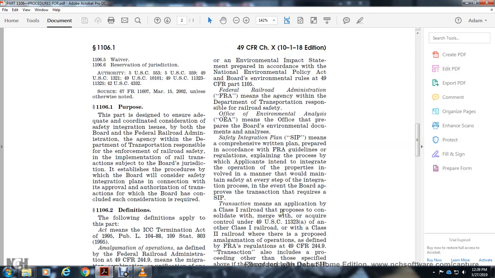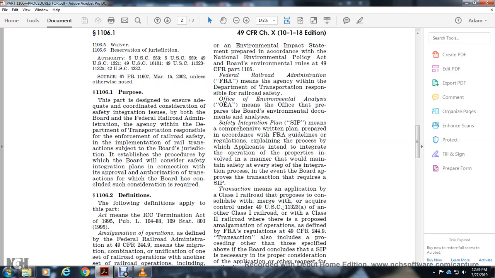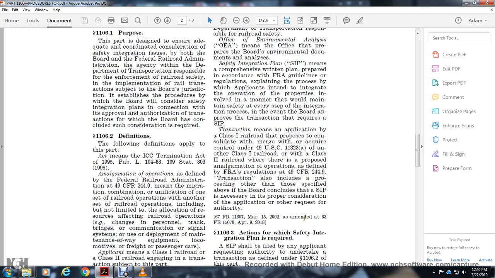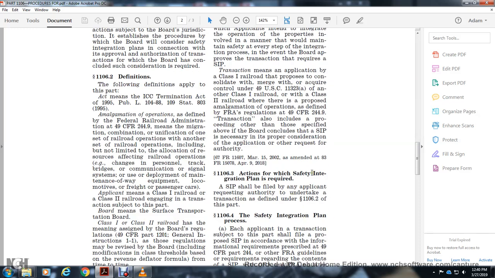A transaction may be an application by a Class I railroad to consolidate, merge, acquire, or control, under Title 49 CFR 11323(a), another Class I railroad or a Class II railroad, where there is a proposed amalgamation of operations as defined in FRA regulation Title 49 CFR 244.9. Transaction also includes proceedings where the Board determines a safety integration plan is necessary and proper for consideration of the application or requested authority.